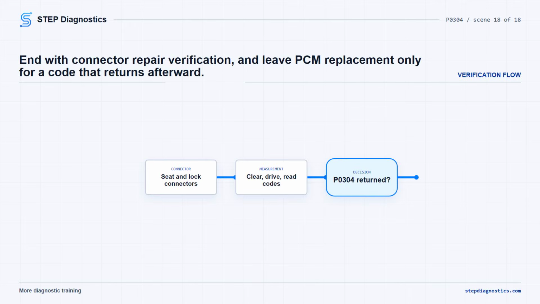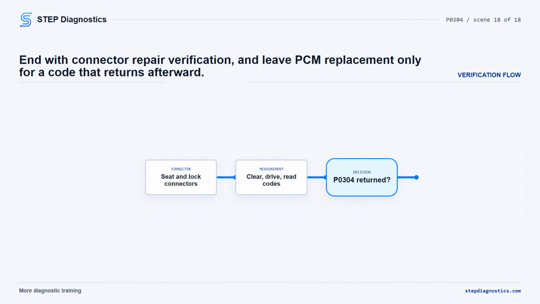For the final pass, inspect the related PCM inline and component harness connections. Disconnect the PCM connectors, any related inline connectors, and the related component connectors. Look for poor connector installation, damaged locks, corrosion, water intrusion, damaged weather seals, bent terminals, overheating from poor contact, pushed back terminals, spread terminals, and poor terminal tension.